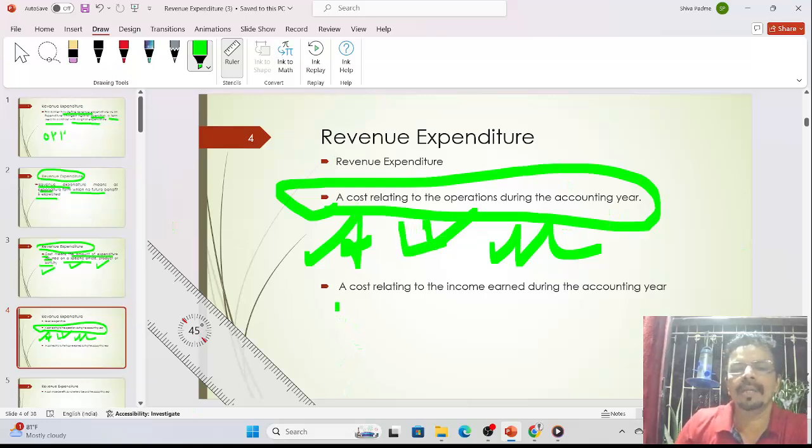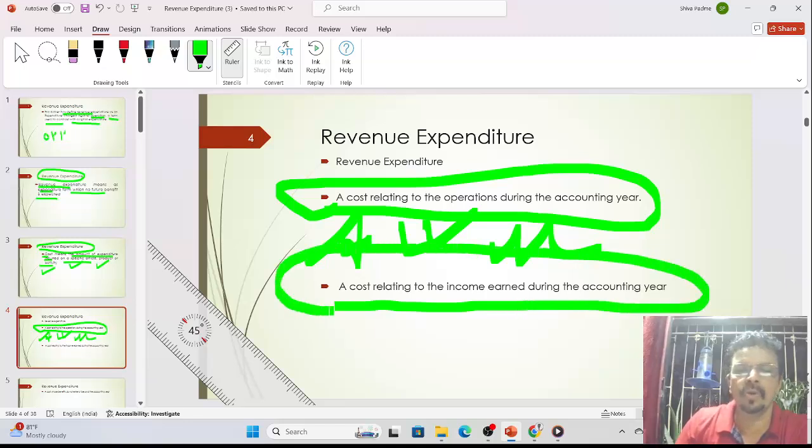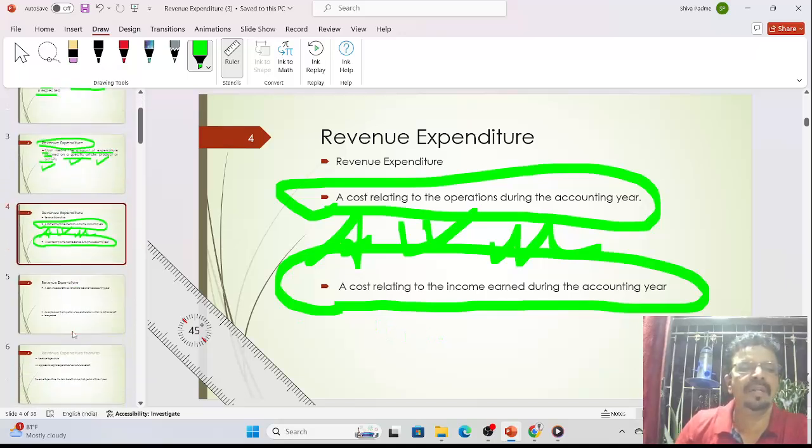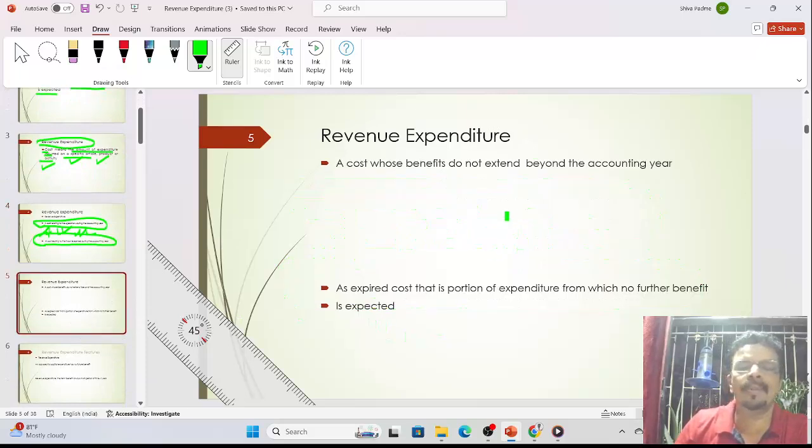After that, cost relating to income earned during the accounting year. When we incur such expenses, we get income, but only for a short period of time, not for a long period. Whenever we spend, we will get some money, but for a short period of time.